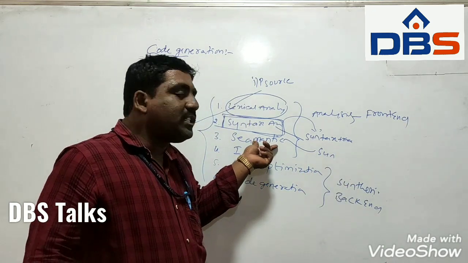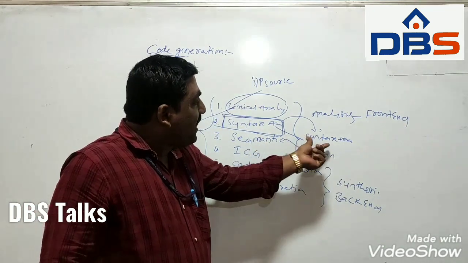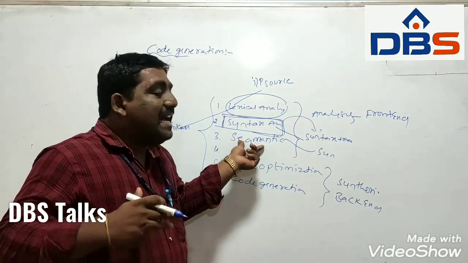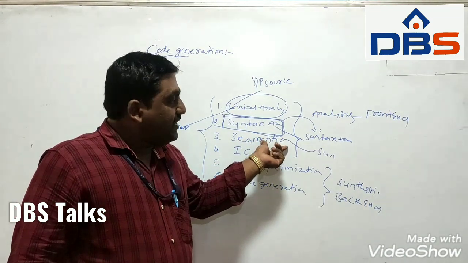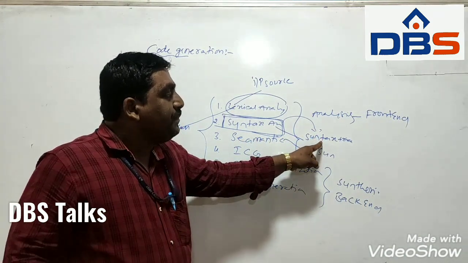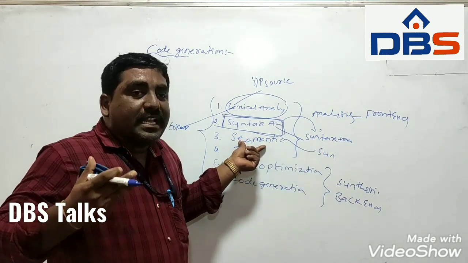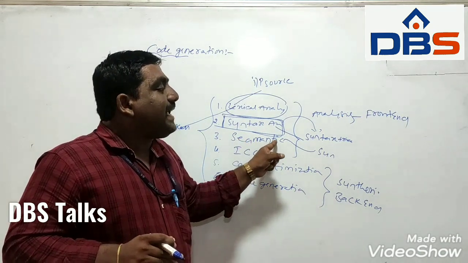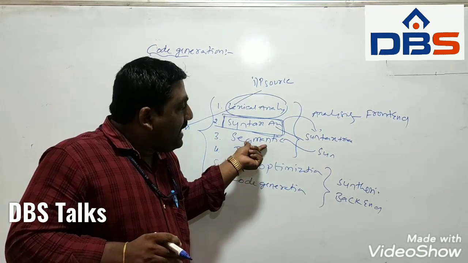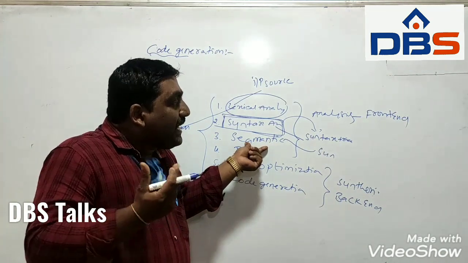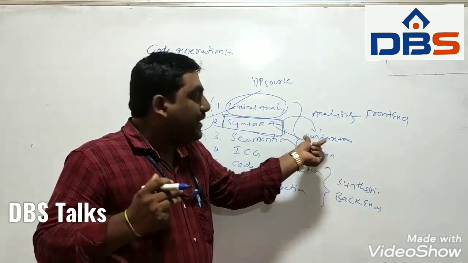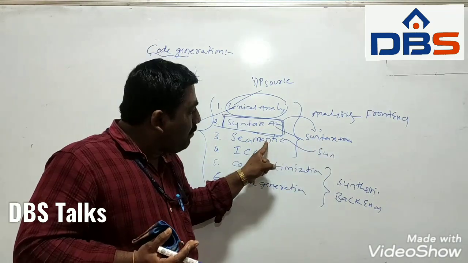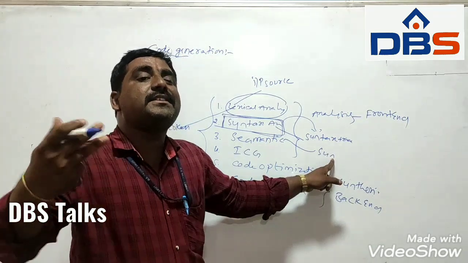Here the syntax tree generated in the syntax analysis phase is checked by the semantic analysis phase, that is, whether the syntax tree is generated as per the rules of the programming language. All those checks are done in the semantic analysis phase, and finally it produces the syntax tree as output.